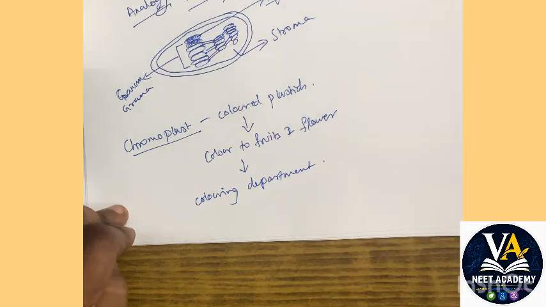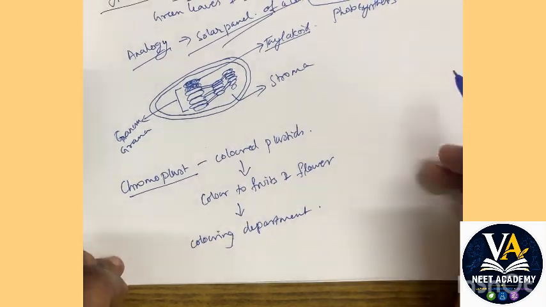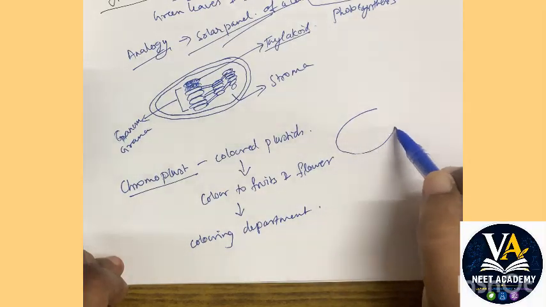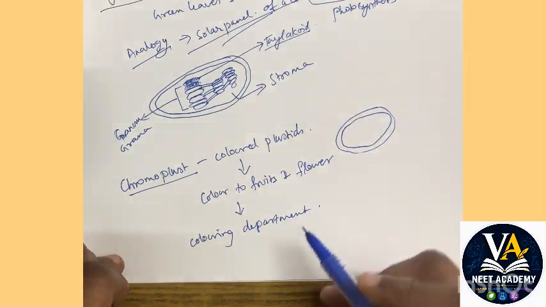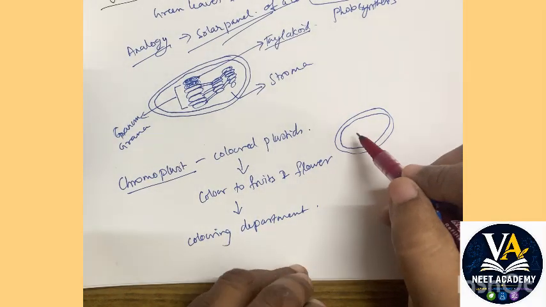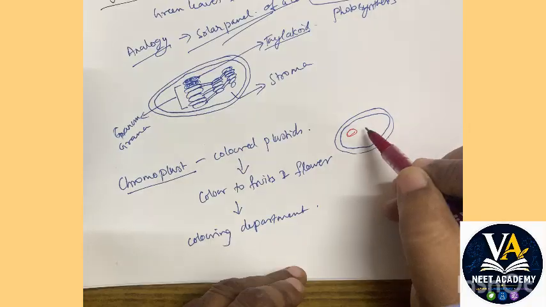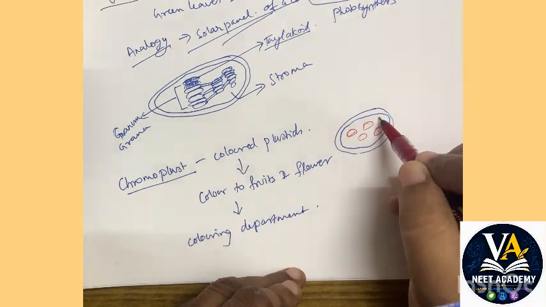Okay, it is a coloring department of a cell. Clear, students? And let's try and draw the diagram. As I told you, the basic diagram is a double membranous structure, and it has got lots of pigments inside the cell. The red pigment, the orange pigment.